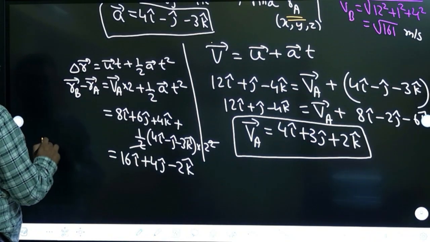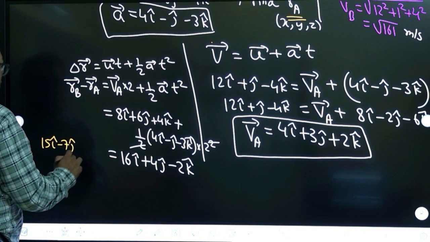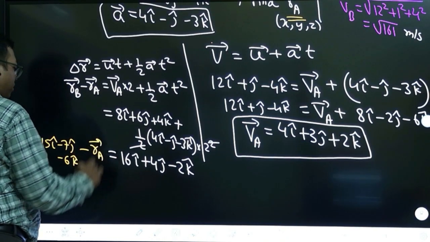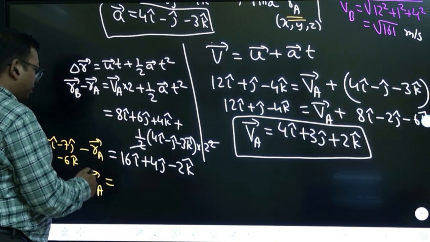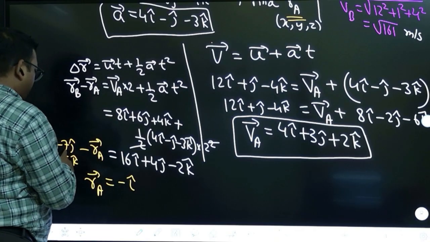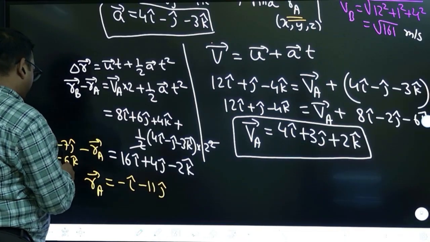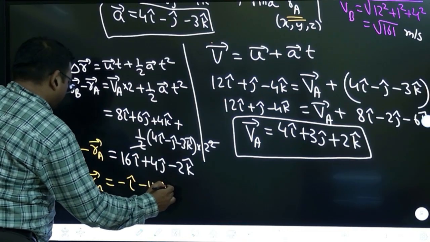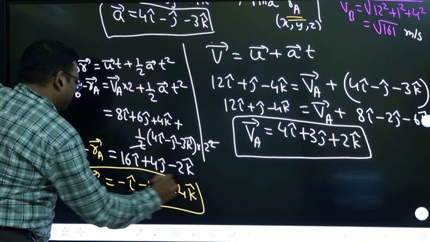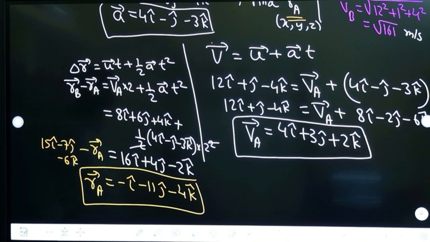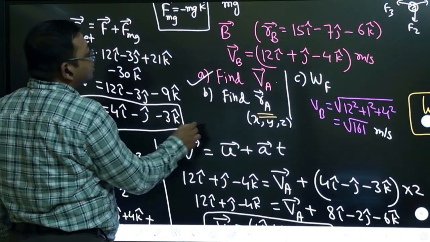15, minus 7, minus 6, minus r_A cap. Now you have calculated r_A cap. Yes, you bring this to this side. So 15 minus 16 is minus i cap, minus 7 minus 4 is minus 11 j cap, minus 6 plus 2 is minus 4 j cap. This is the answer for the r_A position vector we calculated. Okay, so the position vector is calculated.